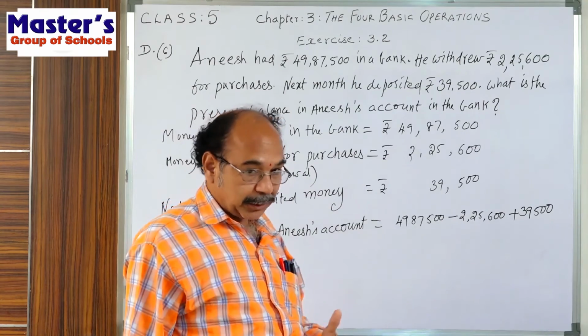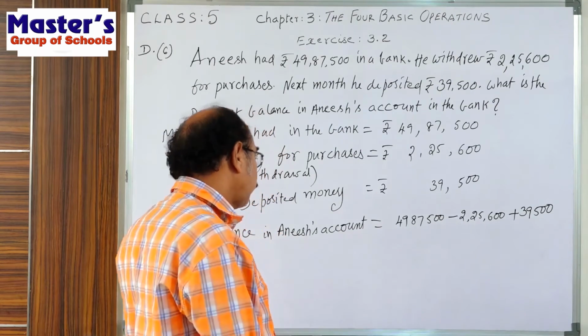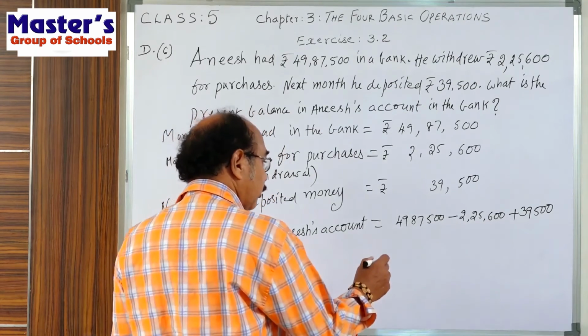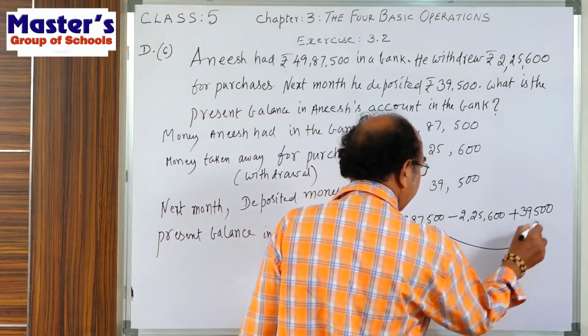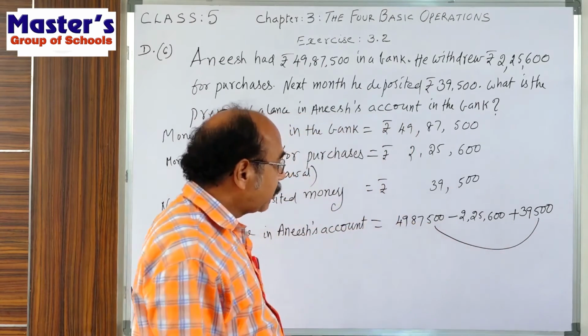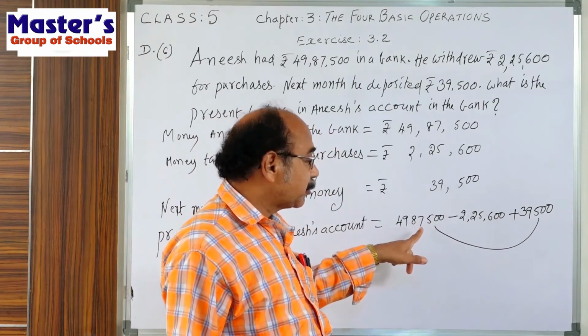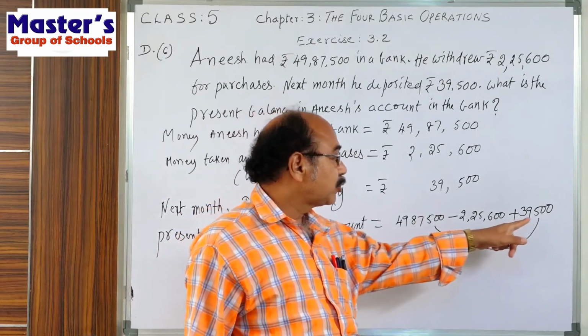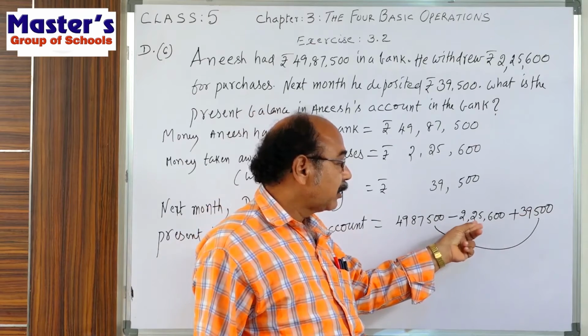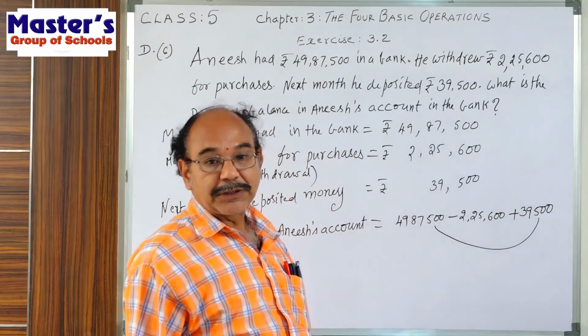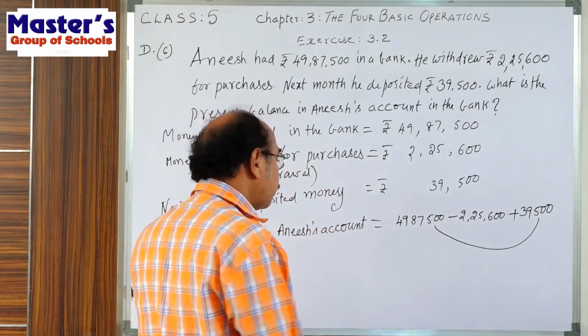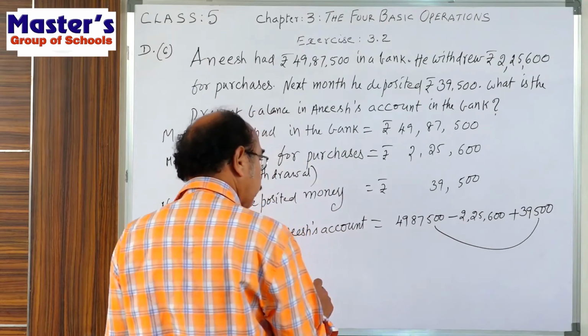Otherwise, we can write step by step also. First one and last one we add. Why? Because this is the deposited amount. The next one is deposited, where in the beginning this much balance is there. Add these two. From that you subtract this middle amount, the purchases amount. So add.